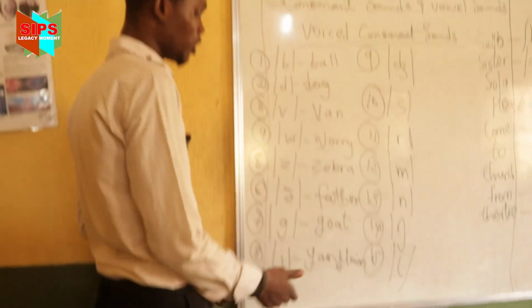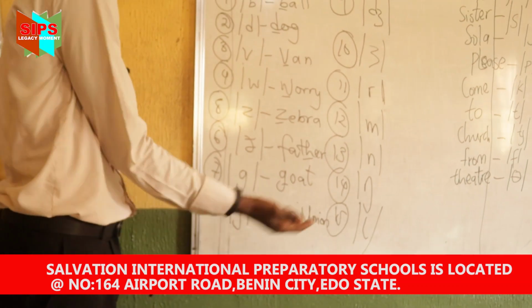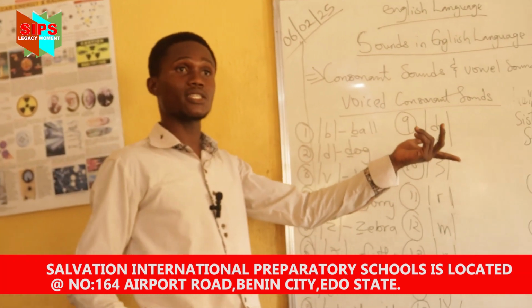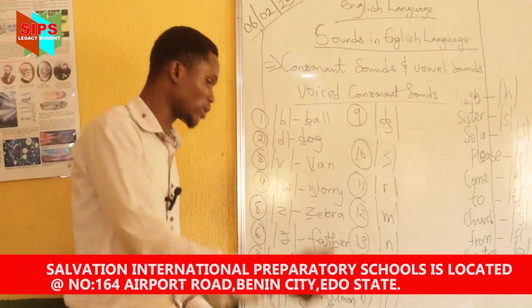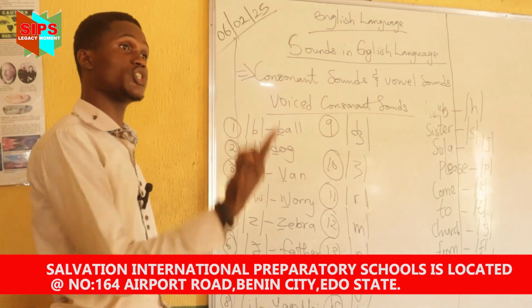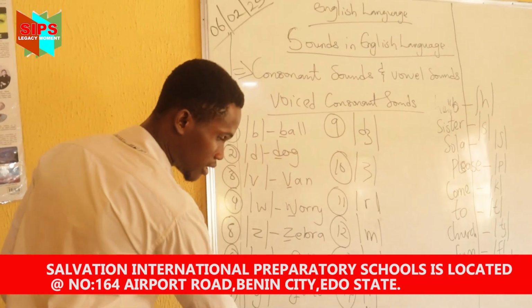Like this one now, what's representing this sound? Y, jam. It's Y that is representing this sound. So you can see it as Y, and it can be invisible in some words, like university. This sound is invisible there, but when you transcribe it, it's actually there. You cannot say university, you cannot say union, but you say junior. So that is it. The sound is there.